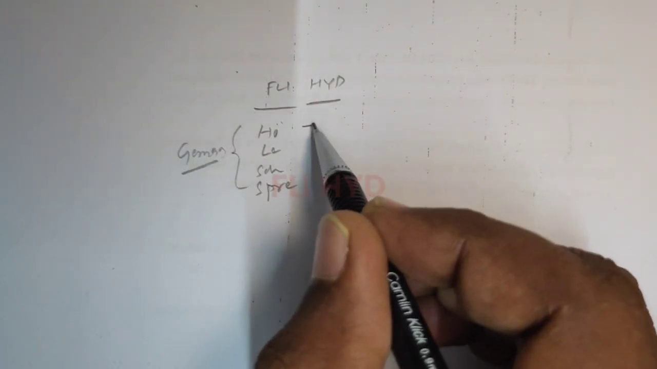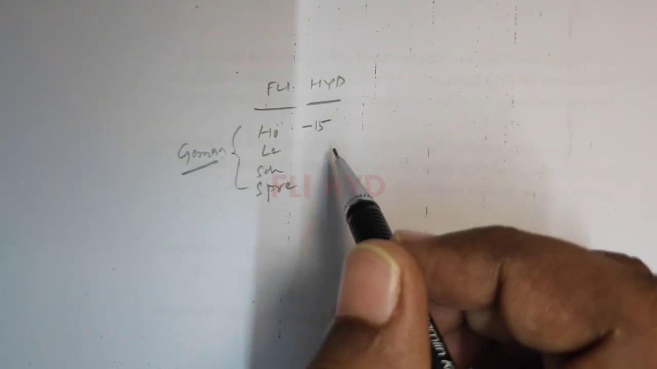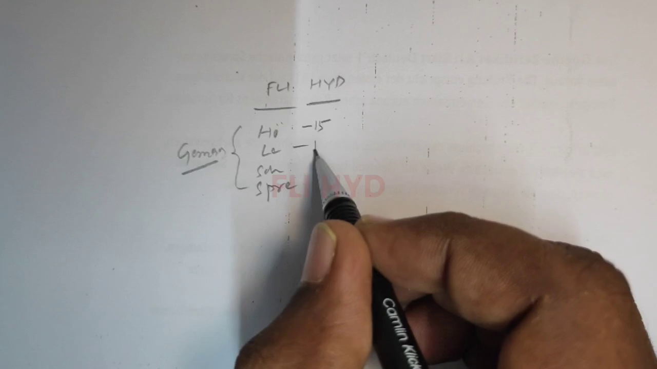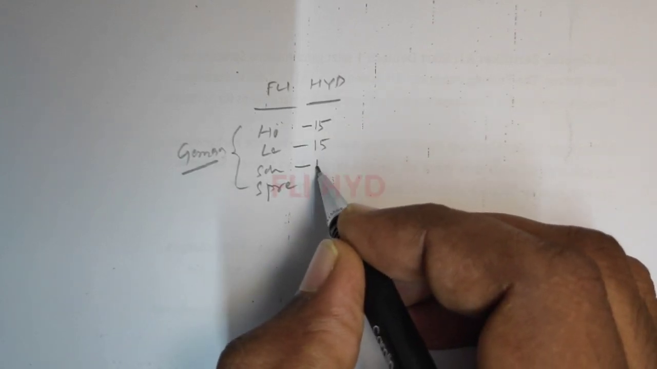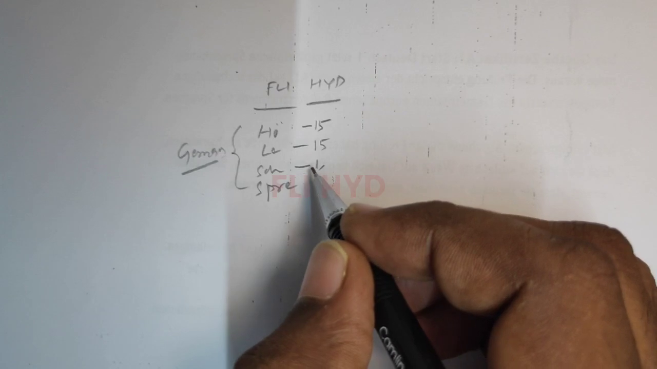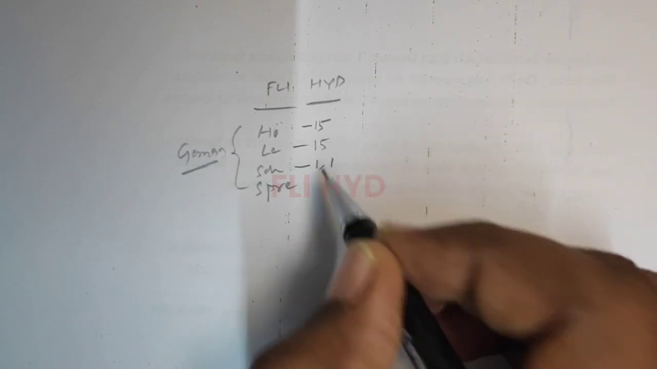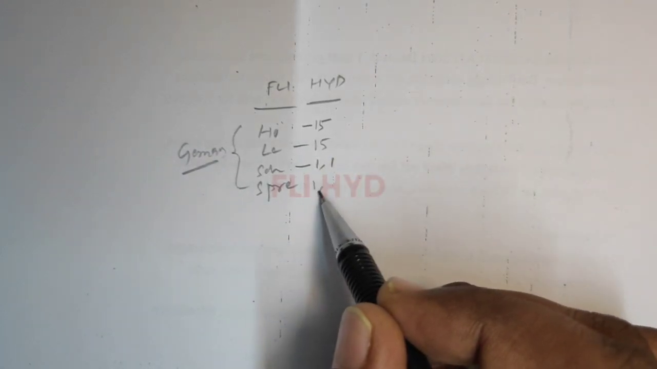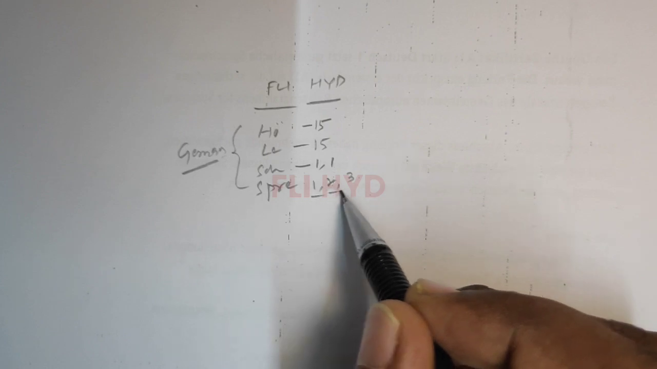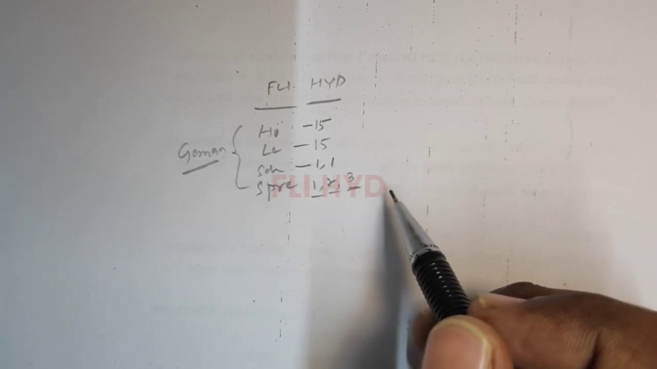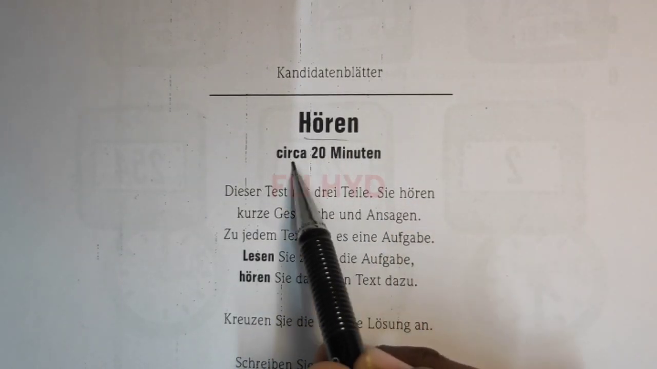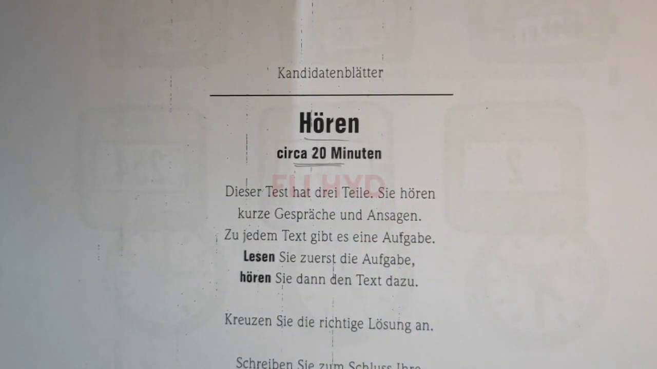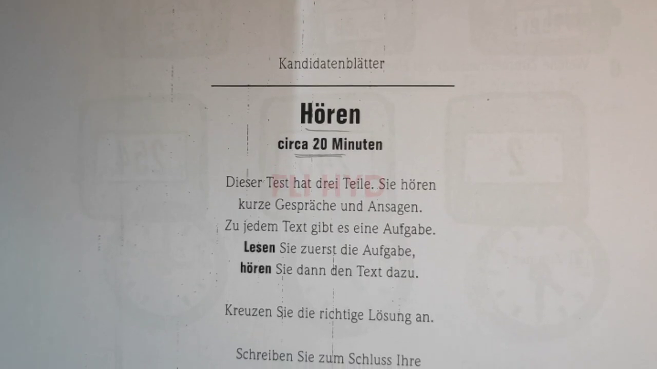In hören you have 15 questions, and in lesen also we have 15 questions. In schreiben we have a text, one paragraph, and you have to read that and write one email. And in sprechen you have 3 tiles: tile 1, tile 2 and tile 3. We'll see what exactly the pattern is. The hören exam is about 20 minutes.